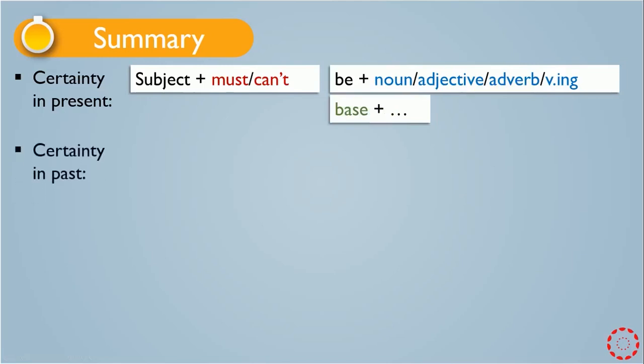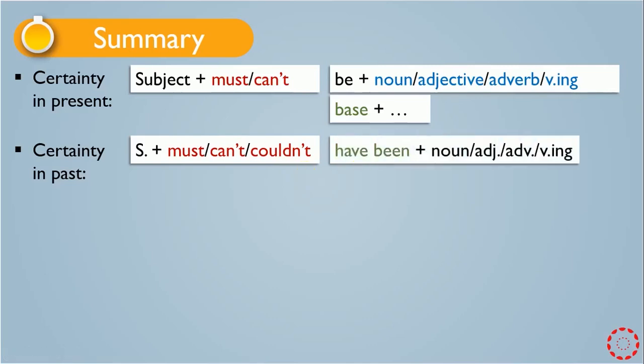And also we talked about certainty in the past. We have the structure for certainty in the past. We use must or can't or couldn't for certainty in the past, and they are followed by have been plus a noun or an adjective or adverb or verb-ing. And also we may have have plus pp.